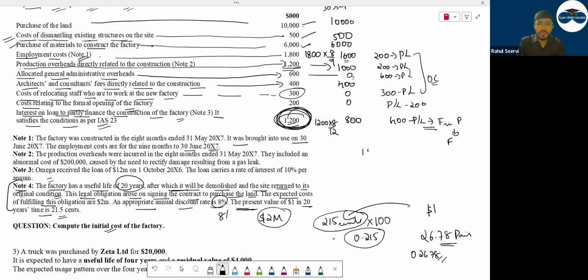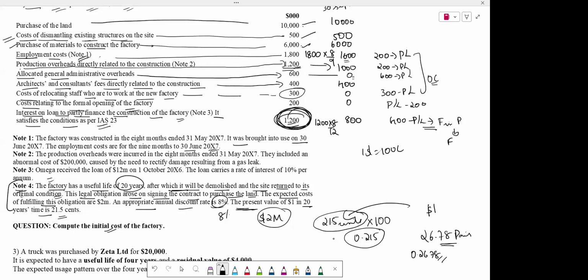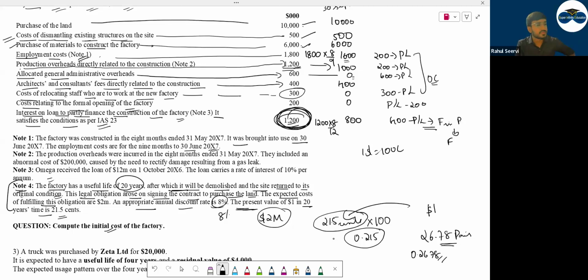So $1 is equal to 100 cents. Do understand that. If you want to convert, multiply. If you want to convert the dollars into cents, then what will you do? Divide. Simple. किसी को doubt है इसमें? सब clear है ये?